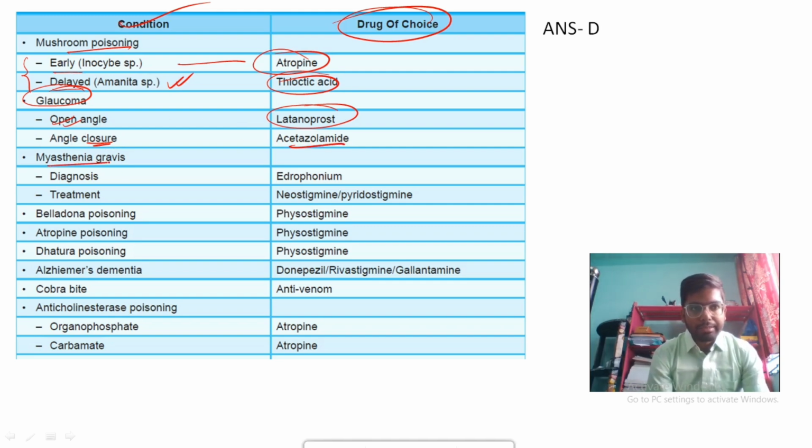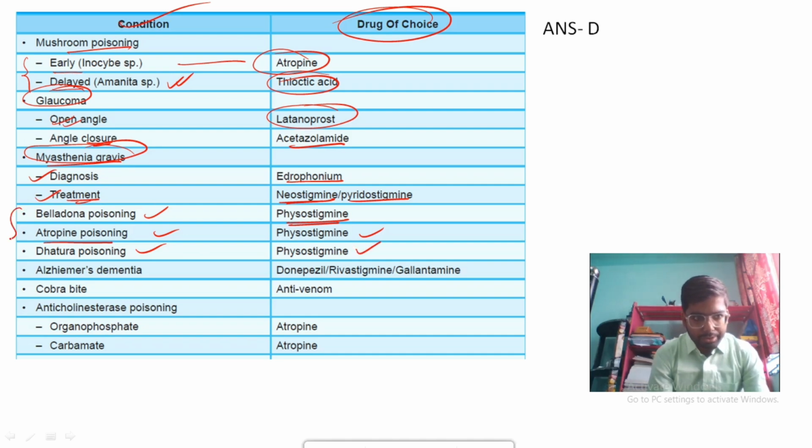Myasthenia gravis is diagnosed by edrophonium. We have discussed this already in an earlier video. The treatment of myasthenia gravis is done by neostigmine. In case of belladonna poisoning, physostigmine is your drug of choice. In atropine poisoning, physostigmine is your drug of choice. In datura poisoning, physostigmine is your drug of choice.